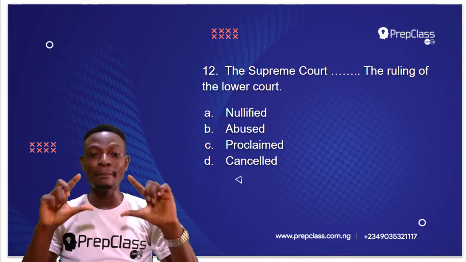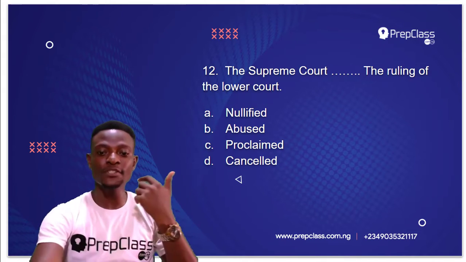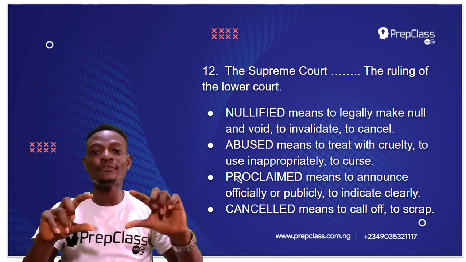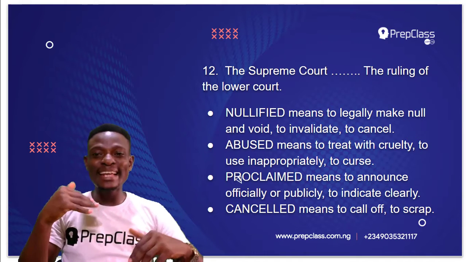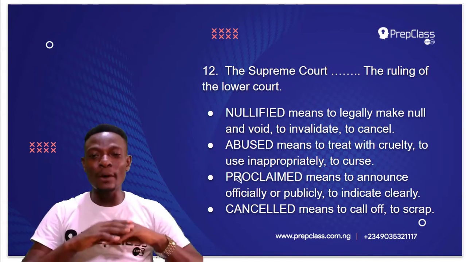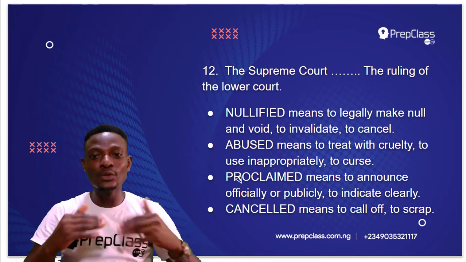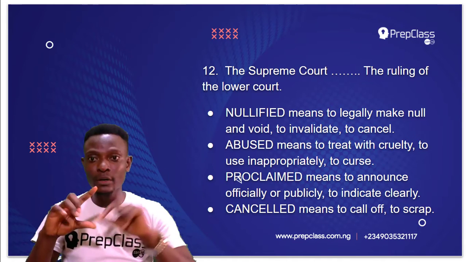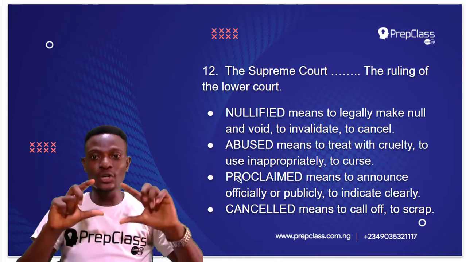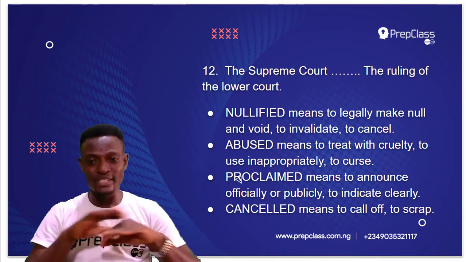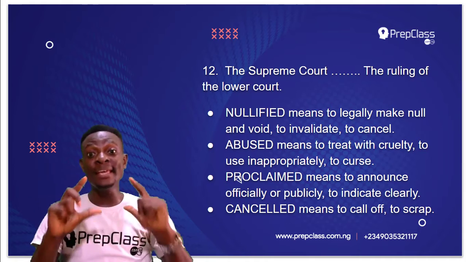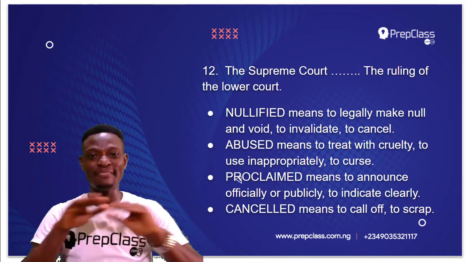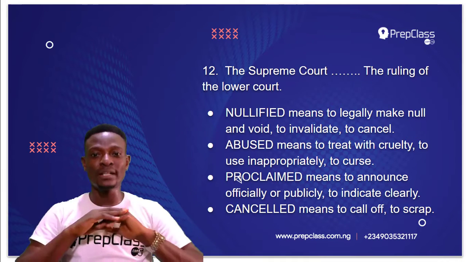Now let's take a look at the meaning of the options one after the other. The first option is nullified. Nullified means to legally make null and void, to invalidate, to cancel. Maybe the lower court have already passed a judgment, but the Supreme Court, because it's a higher court, invalidated, nullified the ruling of the lower court.